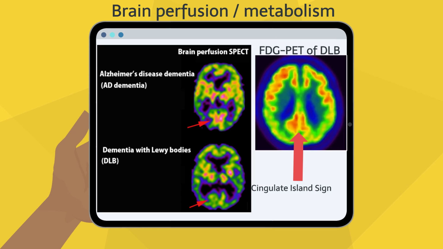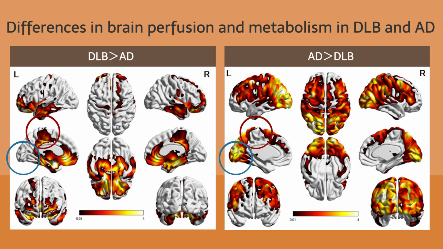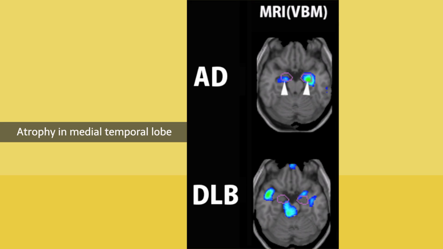Compared to Alzheimer's disease, dementia with Lewy bodies has reduced occipital lobe perfusion or metabolism. Also, metabolism in the posterior cingulate gyrus in dementia with Lewy bodies is preserved in an island shape compared to the surrounding area, known as the cingulate island sign. Compare brain perfusion in dementia with Lewy bodies and Alzheimer's disease. It can be seen that perfusion in the posterior cingulate gyrus is reduced in Alzheimer's disease, while the occipital lobe is reduced in dementia with Lewy bodies. The medial temporal lobe shows less atrophy in dementia with Lewy bodies than in Alzheimer's disease. Colored areas show significant atrophy by voxel-based morphometry.